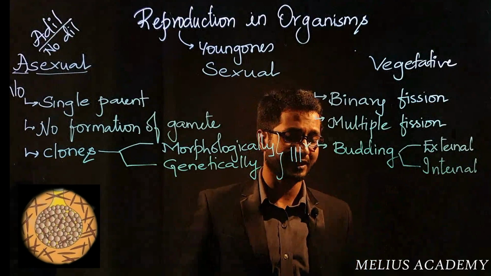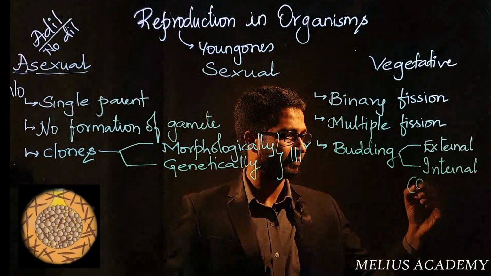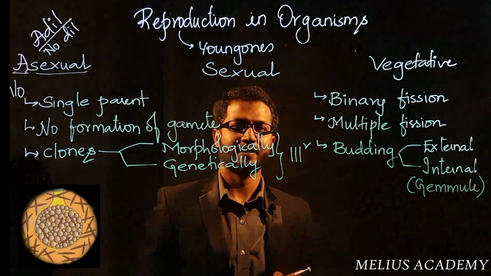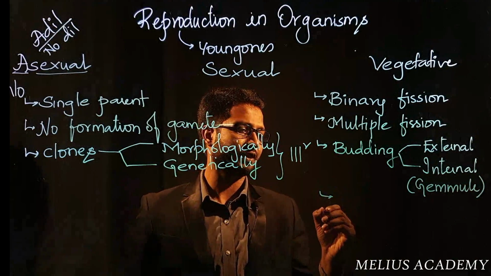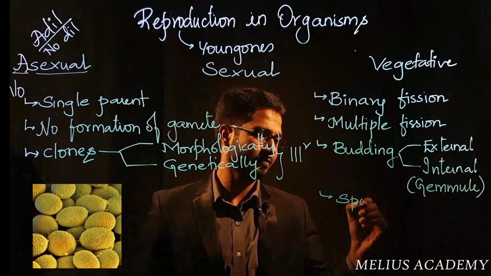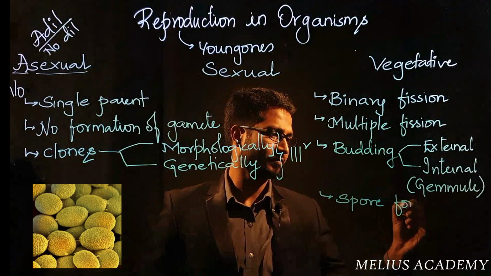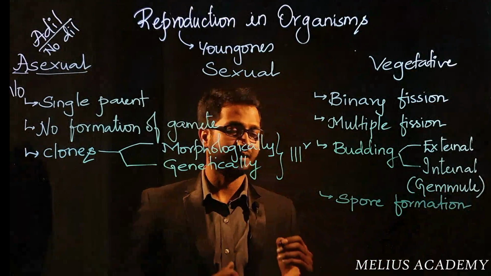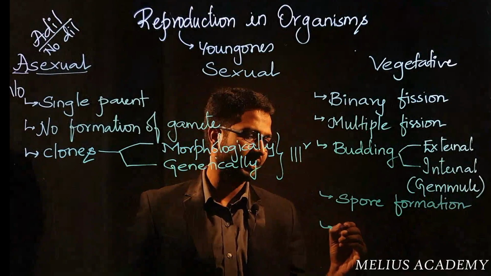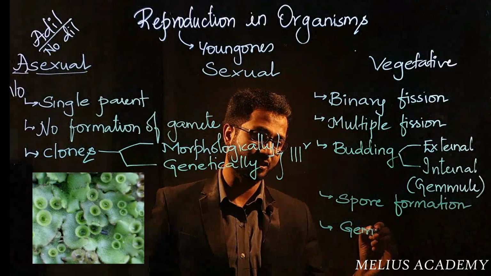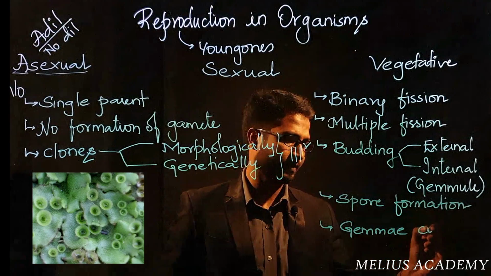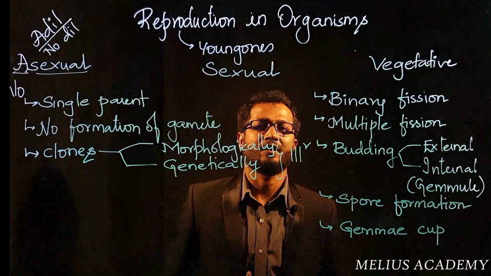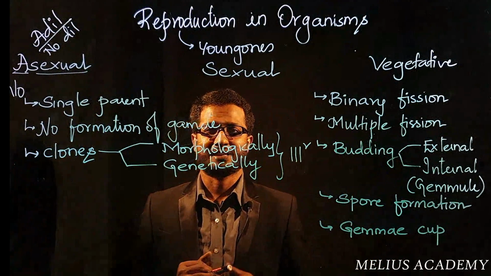Internal budding in the textbook is referred to as gemmule. Then, in the textbook we talk about spore formation. And last but not least, we talk about conidia, which has not been specified in the textbook, but it is an asexually reproducing structure. This is an outlook of the introduction for asexual reproduction.